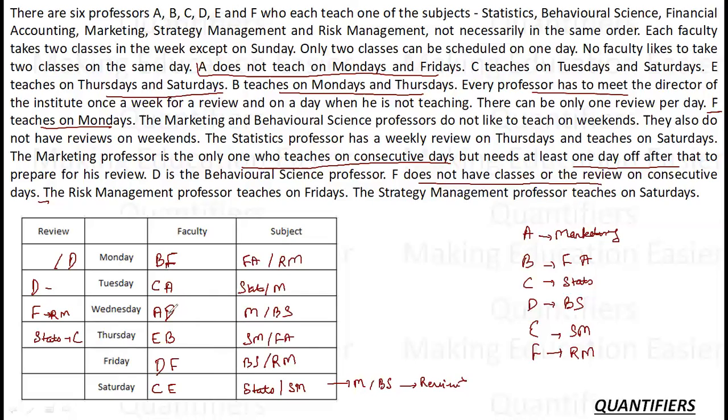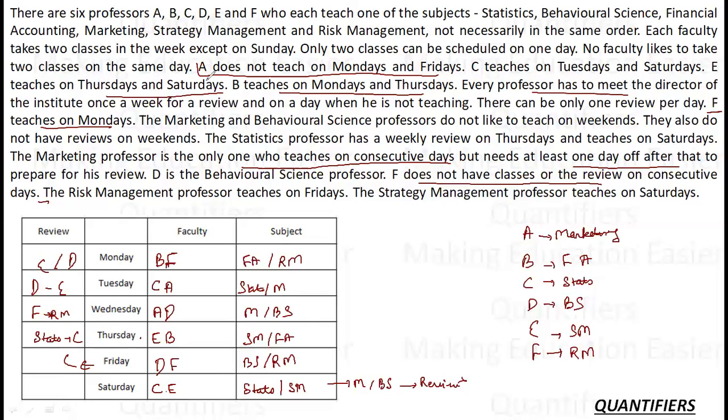Okay. What is left for C? C cannot get reviewed here. C cannot get reviewed here. So C will get reviewed here. Okay. E cannot get reviewed here. E cannot get reviewed here. So for E, there are 2 places left. This and this. Okay. On this also, there are 3 places left for E.